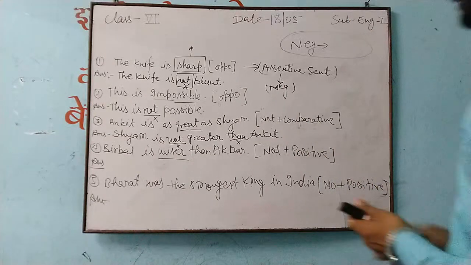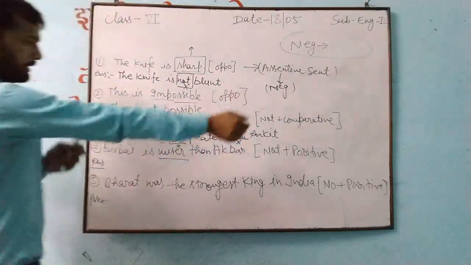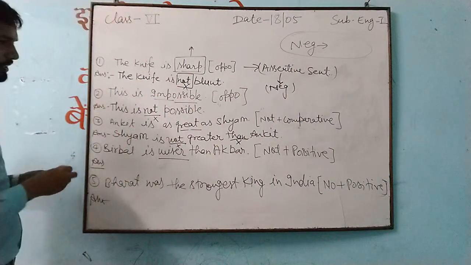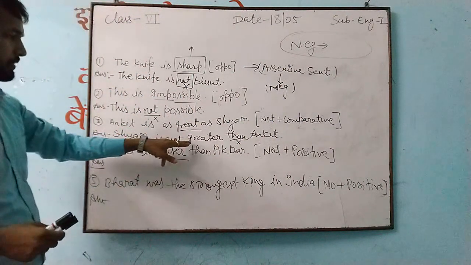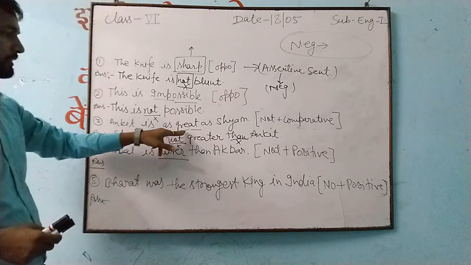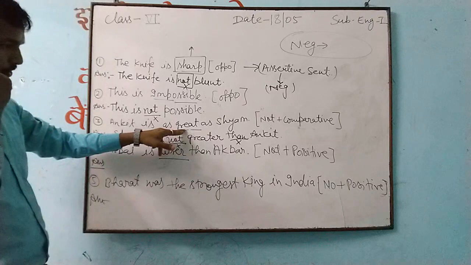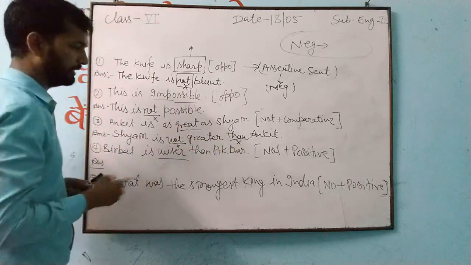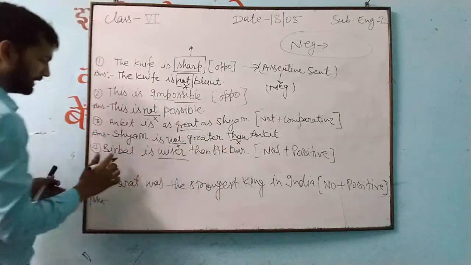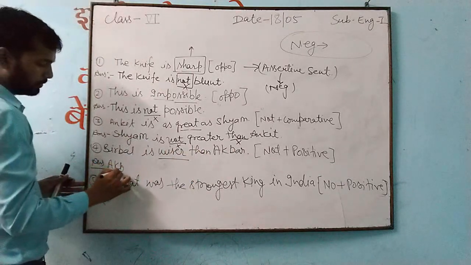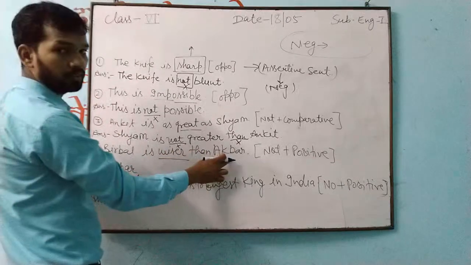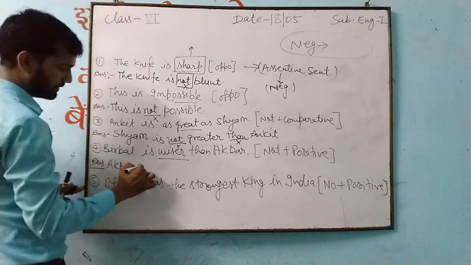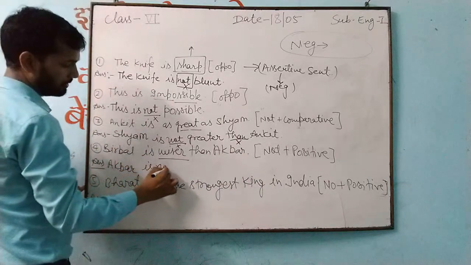So I told you, let's see. Here what you have done? This one. Question number 3 you watch. This is in comparative degree, and it is changing into positive degree. So how it will be? After greater than is here, after then you will place this Ankit. In the same way, after then Akbar is coming, so you will write here first of all Akbar. After then, the word you are getting, now you will place here Akbar, and after Akbar, this is the subject, after this is. Not will place.